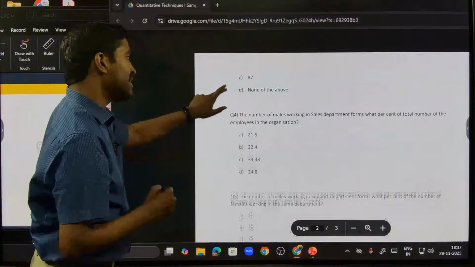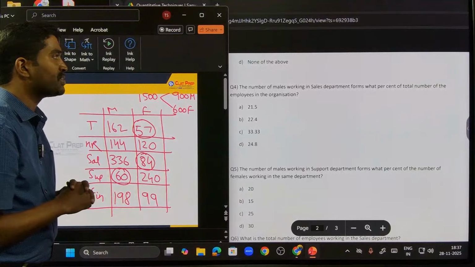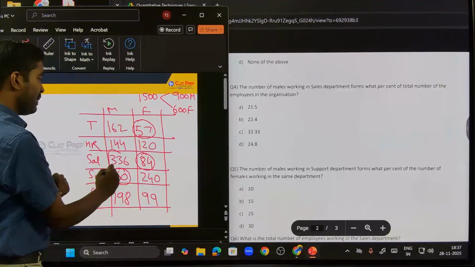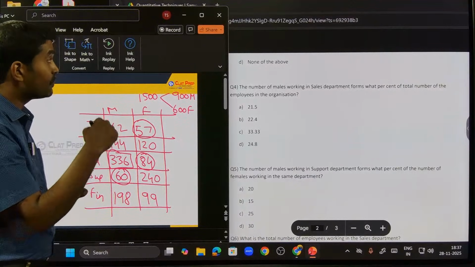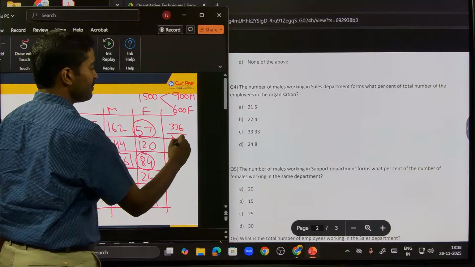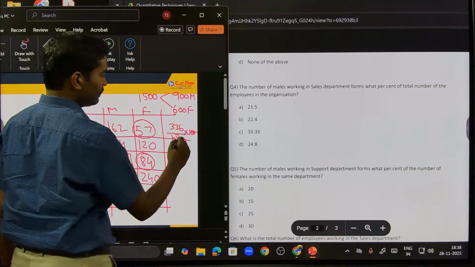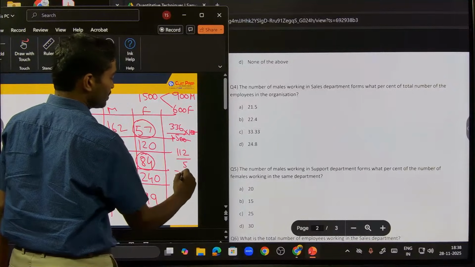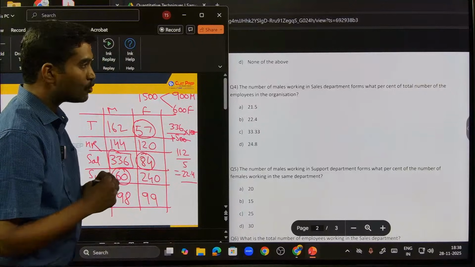Next question. The number of males working in sales department forms what percent of total number of employees in the organization? Males sales, how many people? This one. Males sales is 336. 336 is what percentage of total employees? 1500. So how will I find it? 336 by 1500 into 100, right? Zeros cancel. What will I have? 336 by 15. 3 cancels, 112 by 5. 5 cancels, 22 point, 110.4. Do I have 22.4? Option B, 22.4, right?